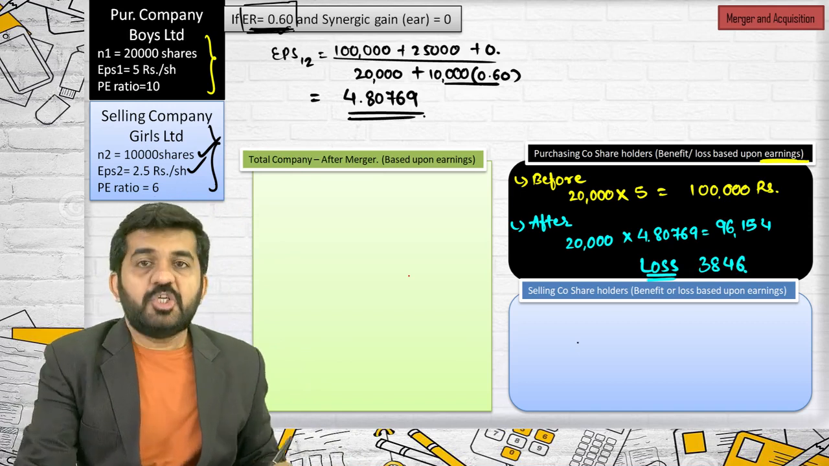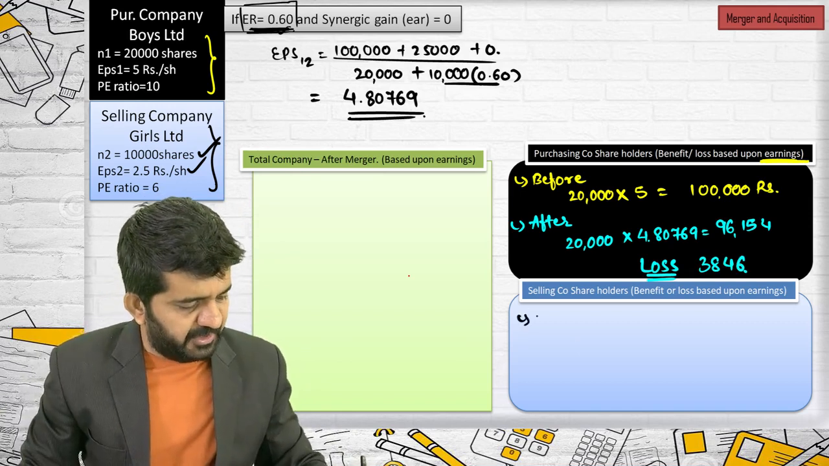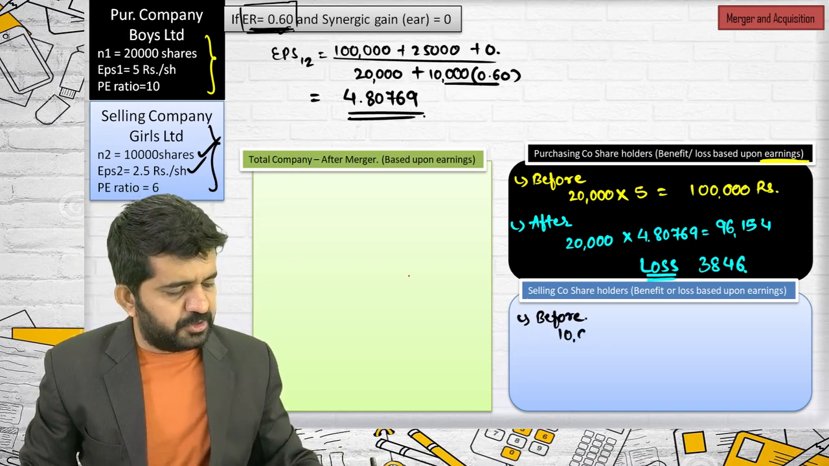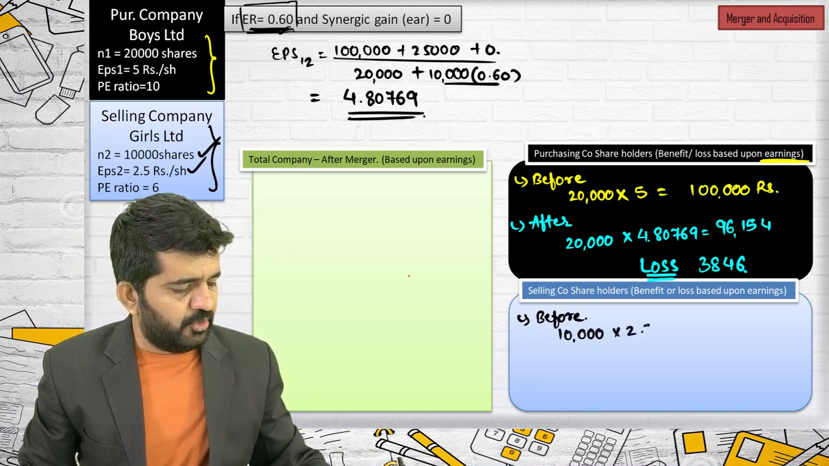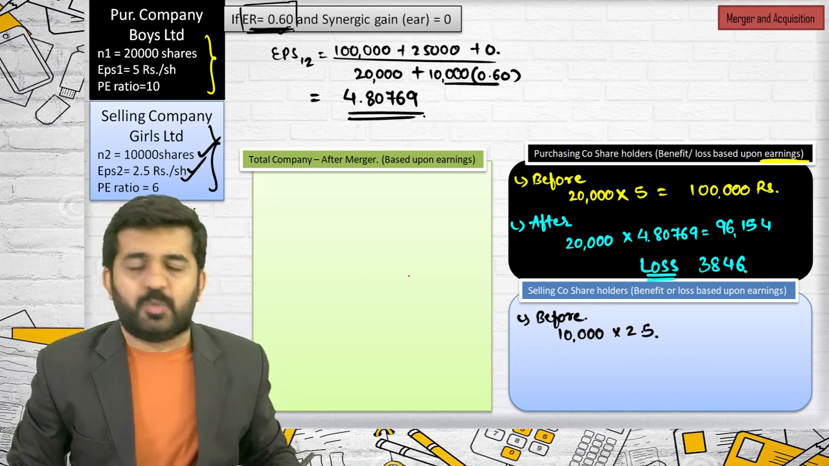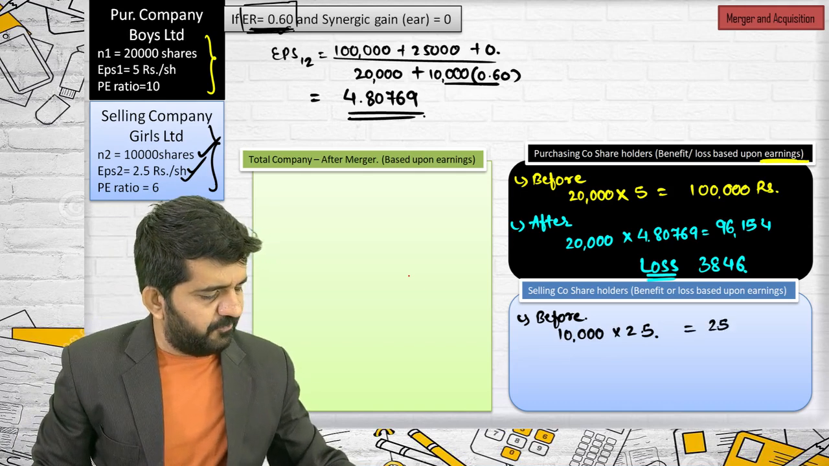Let me go to shareholders of the selling company. Before, they were holding 10,000 shares at the rate of 2.5. I'm not writing all the formulas because I think it is very simple. It is 25,000.